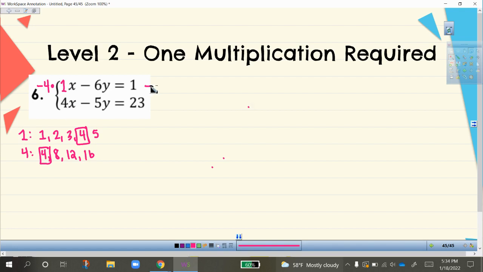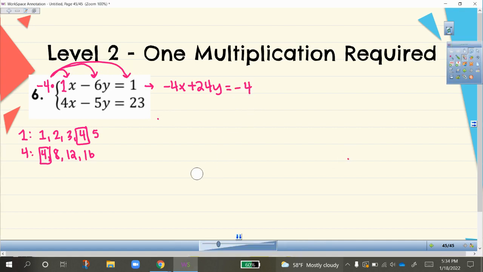So we're going to go ahead and multiply this entire equation by negative 4. Negative 4 times 1x is negative 4x. Negative 4 times negative 6y is positive 24y. And then negative 4 times 1 is negative 4. And then the second equation, I didn't multiply by anything. I didn't change it at all. So I'm just going to copy it right back down here so that, remember, they're stacked up so that it's nice and easy to add these together.